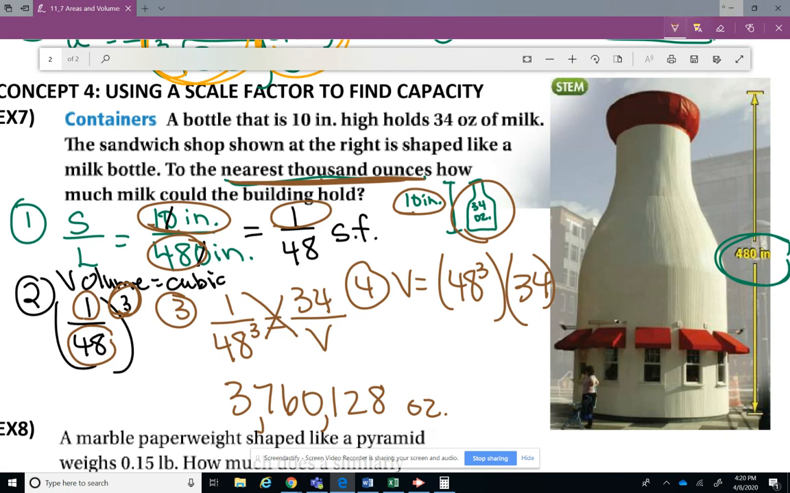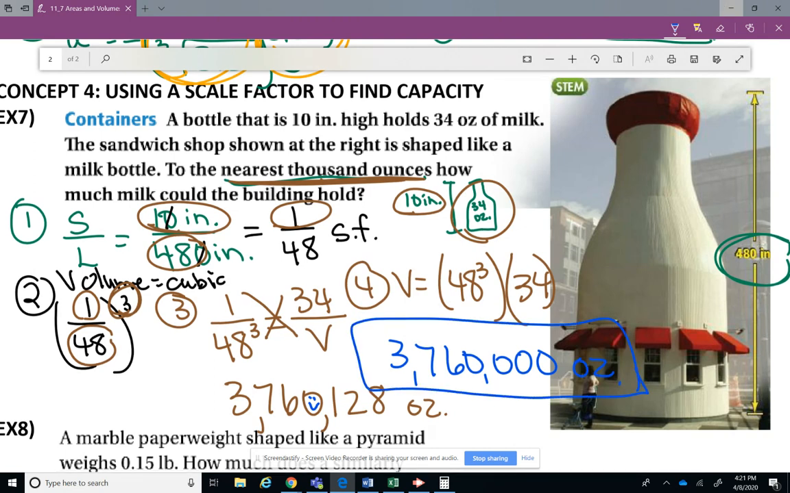All right, so what you want to do is you want to find the 1,000 spot. Everything to the left stays the same. So 3,76. Is this number right here, number 1, bigger than 5? It's not. So the 0 stays the same. Everything to the right, including the 1, turns into a 0. Let me erase those markings so you can see this better. So our capacity is 3,760,000 ounces if we were going to really fill up that bottle with milk. That's how many ounces would fit.